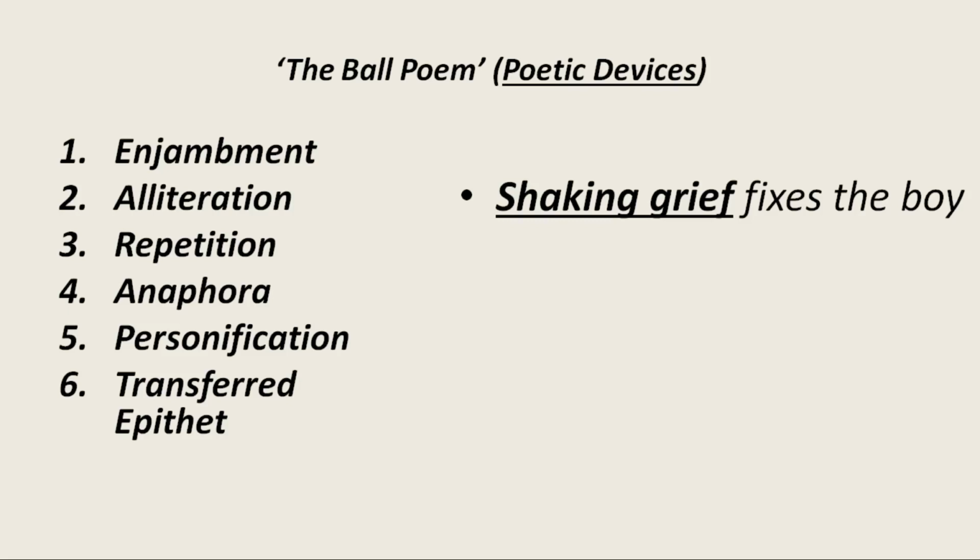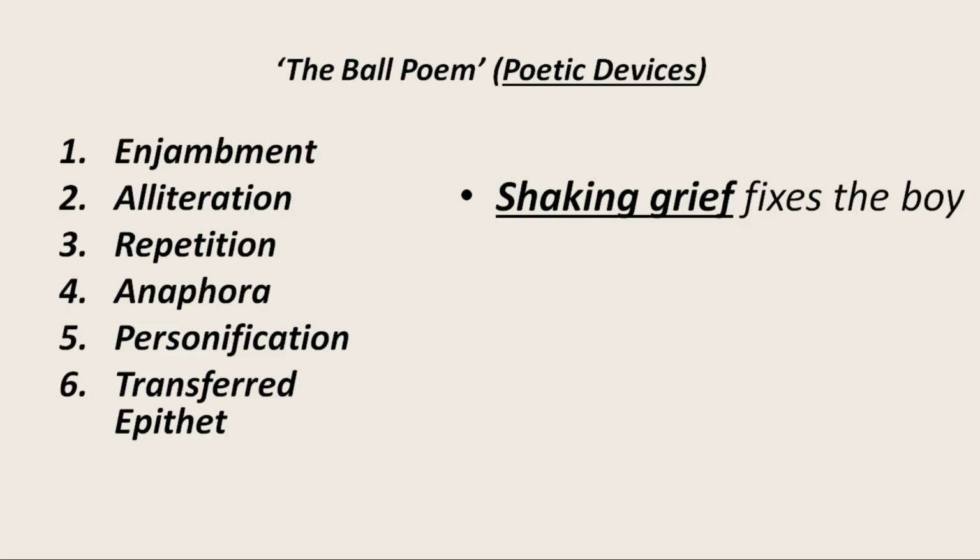Next is transferred epithet. Transferred epithet means when an adjective is used with some other noun but not with the one which it is qualifying, right? So it is called transferred epithet. Shaking grief fixes the boy. Grief, pain, misery. Now, grief is not shaking in itself, no, right? It's just an emotion.